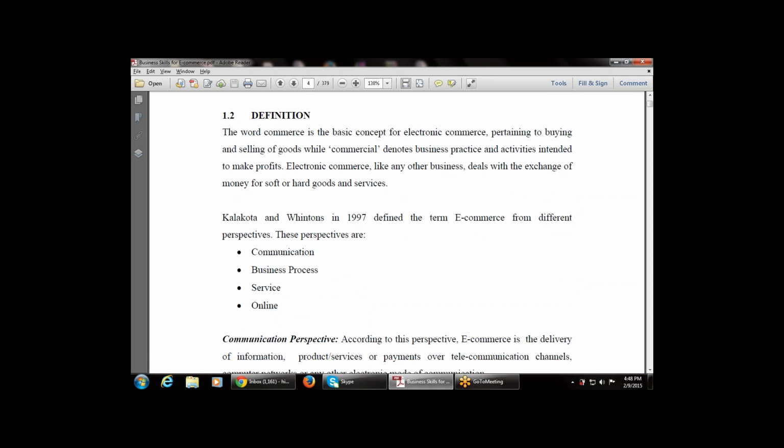For example, if I'm chatting with you with the help of GoToMeeting, that is also e-commerce. That means exchanging data between the sender and the receiver. If I am the sender, you are the receiver. That is known as communication. Right now we are doing communication, which is a part of e-commerce. Then the next part is business process.